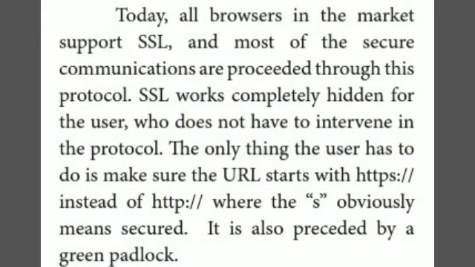While typing a URL, we use HTTP or HTTPS. What is the difference between HTTP and HTTPS? HTTP is not a security protocol, and in HTTPS the S stands for security. By using the HTTPS protocol, data is sent with much more security. SSL works completely hidden from the user, who does not have to intervene in the protocol.